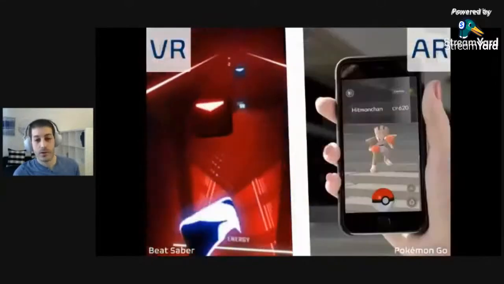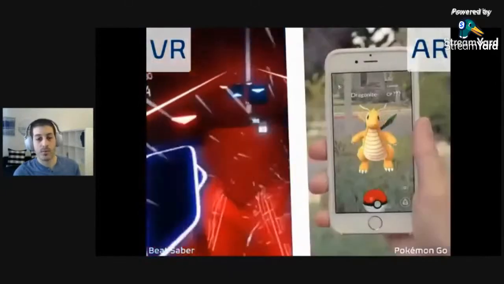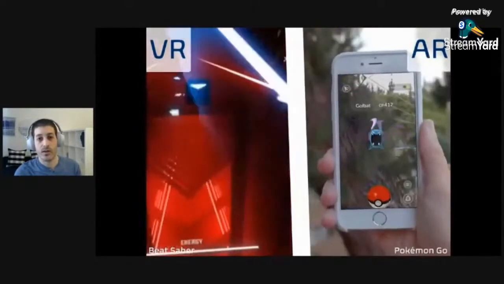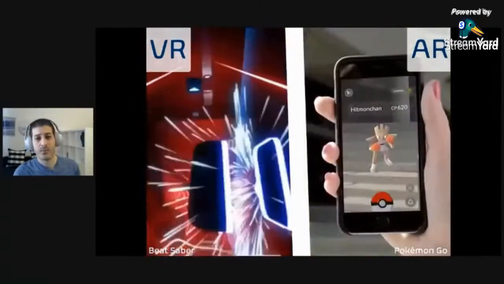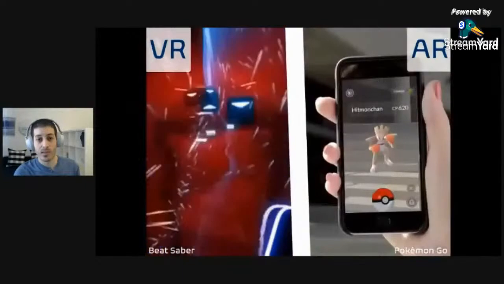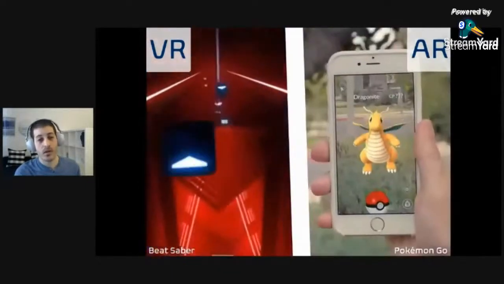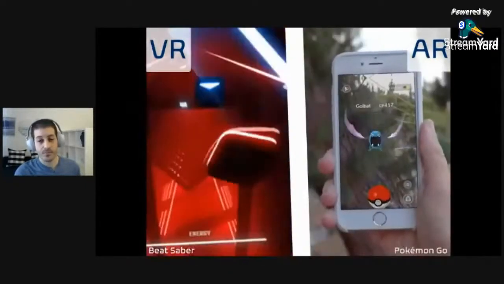Another example that you all know and love is Pokemon Go, where people are running around interacting with digital monsters that are not actually there in the real world. Or for VR, we have something like Beat Saber, where people slash cubes based on the rhythm of the music in a fully CGI, fully immersive world.